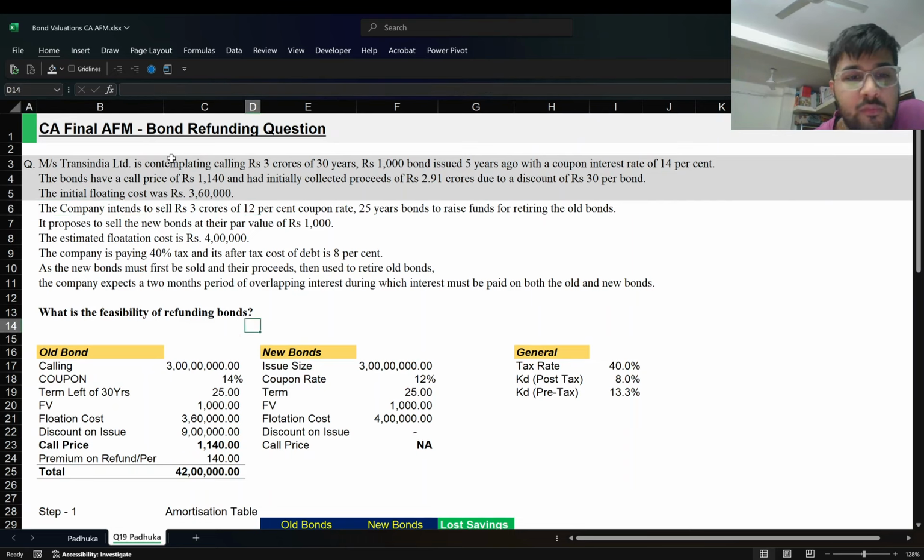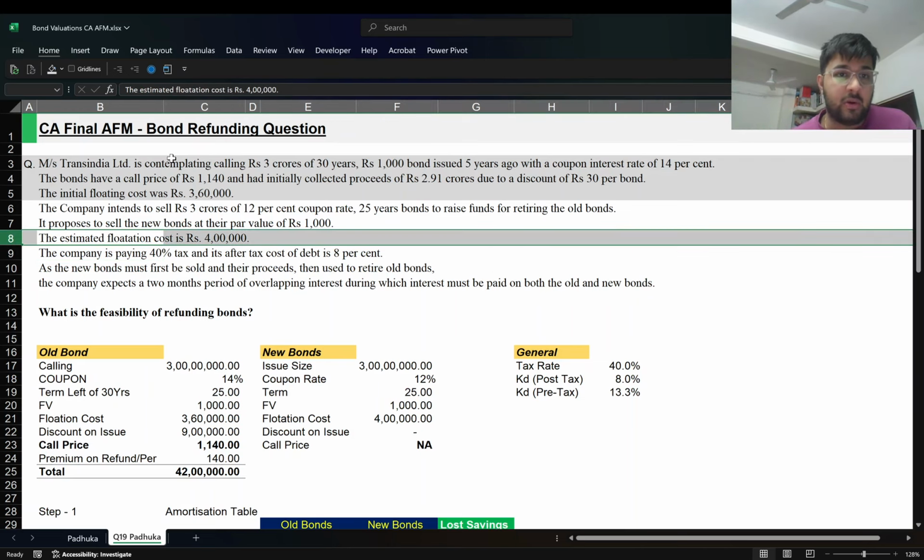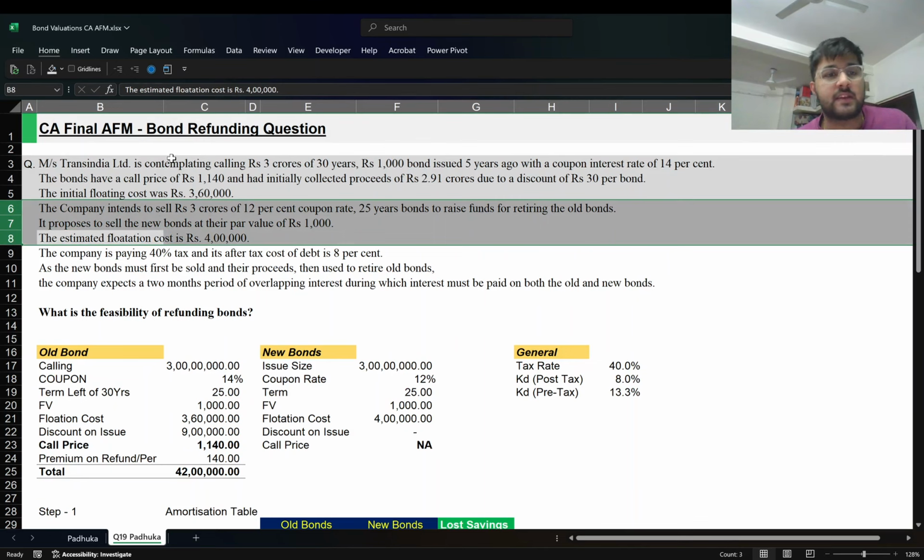So we write it down. They want to sell, that means they want to go for a new issue of 3 crores, coupon rate 12%, term of 25 years. And I think the par value is also 1,000, and the estimated floating cost are 4 lakh rupees. And this is all about the new issue. I think that's again done.